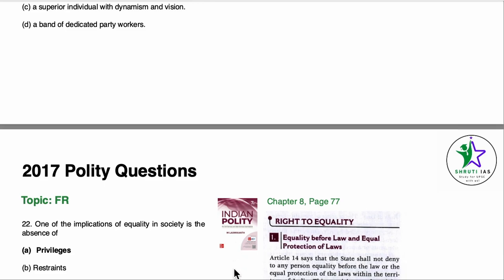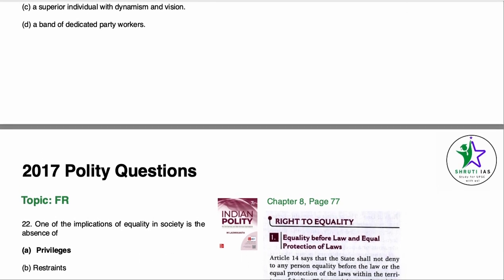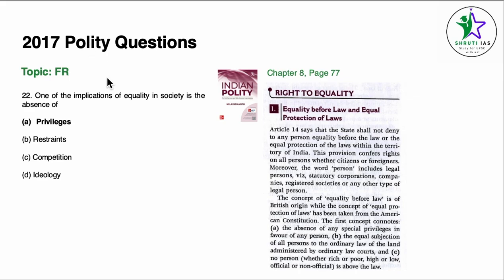Here in chapter 8, just a second, I think the video is getting buffered a little bit. Coming to the last question of this particular video, the topic is again fundamental rights, chapter 8. We can find the answer on page 177. One of the implications of equality in a society is the absence of privileges, restraints, competition, and ideology. Now, C and D do not make sense here at all. Competition and ideology will always be there.